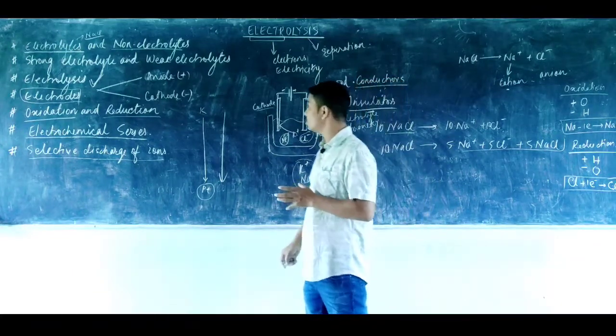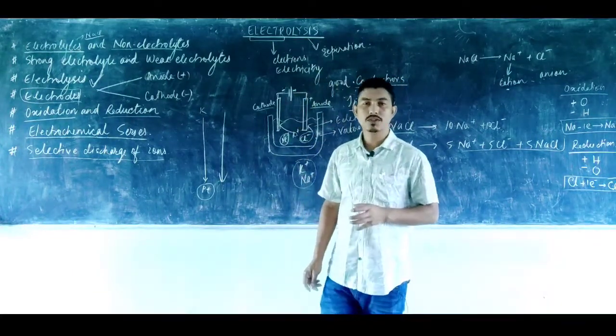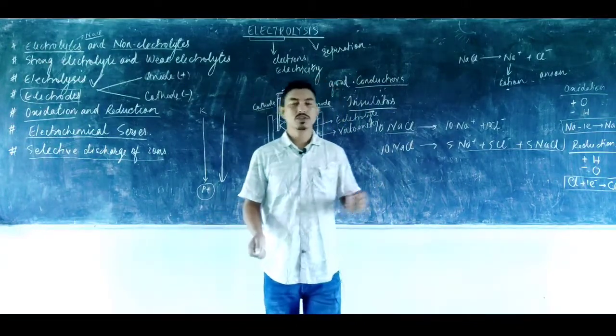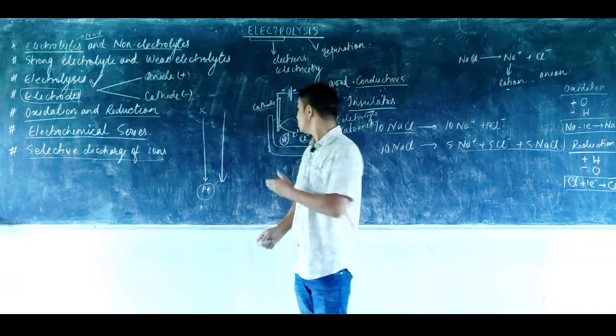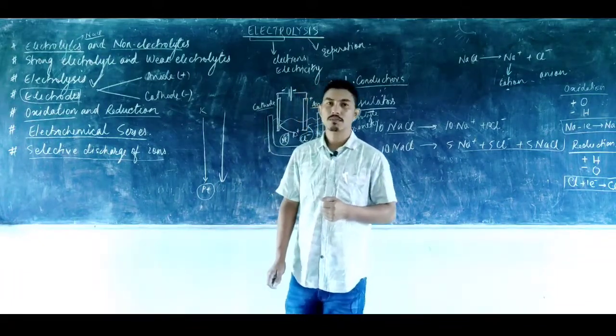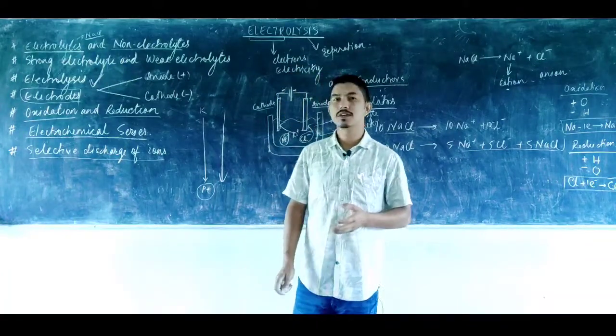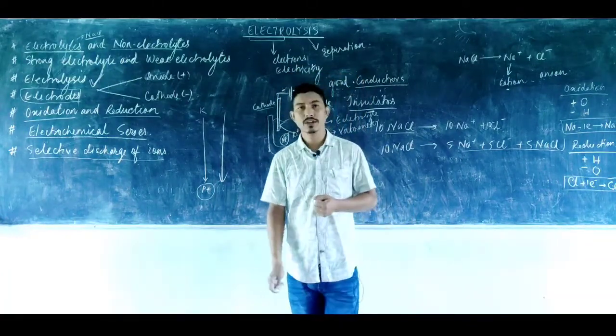Now coming to the electrodes, what does the nature of the electrode mean? The electrodes can either be an active electrode or a passive electrode. The active electrodes are the ones that participate in the process of electrolysis, whereas the passive ones, which are also inert, do not participate in the process of electrolysis.